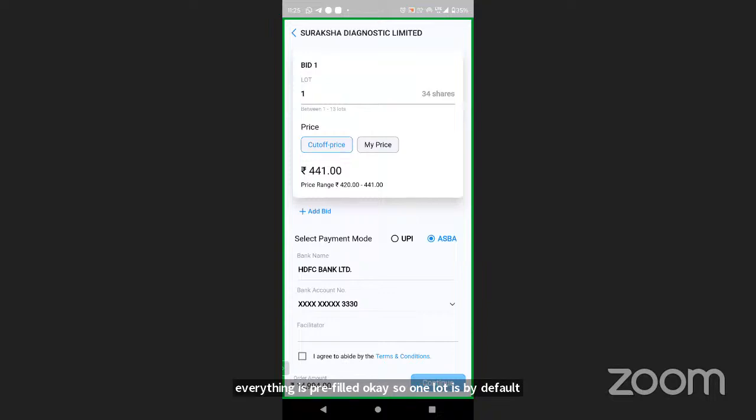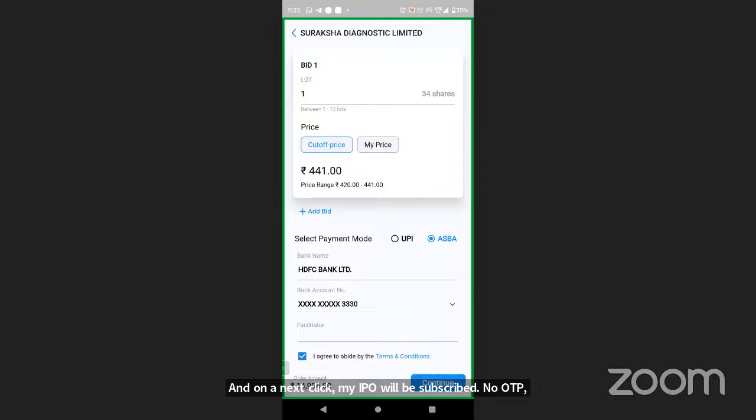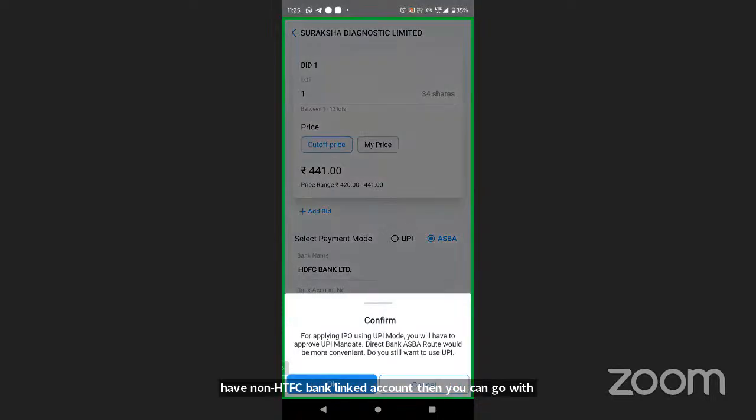If my HDFC Bank account is linked, I go with ASBA. I click on agree, continue, and on the next click, my IPO will be subscribed. No OTP, no net banking credentials, nothing is required. And if you have a non-HDFC Bank linked account, then you can go with the UPI option as well.